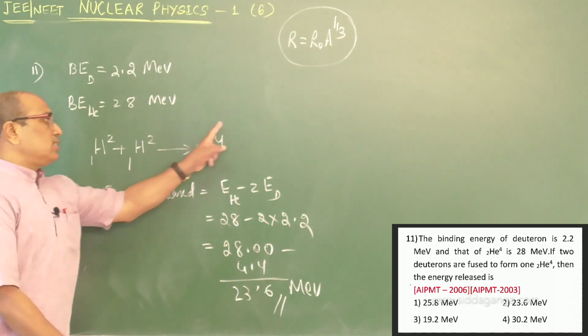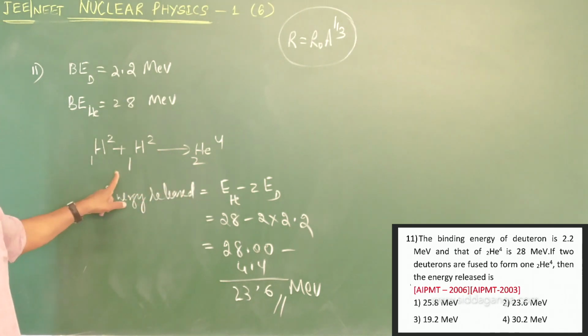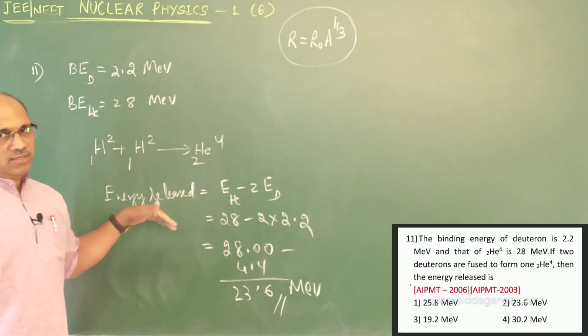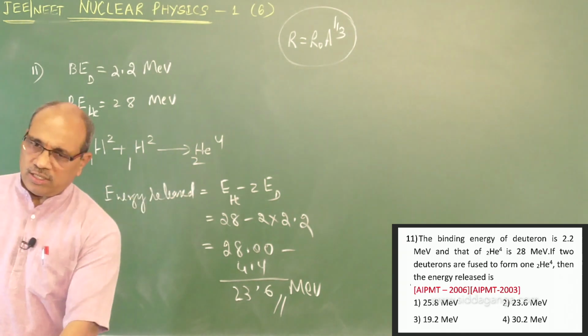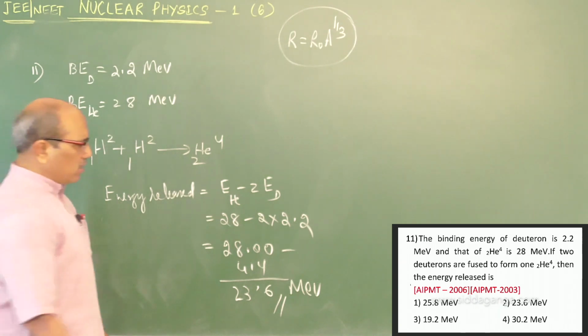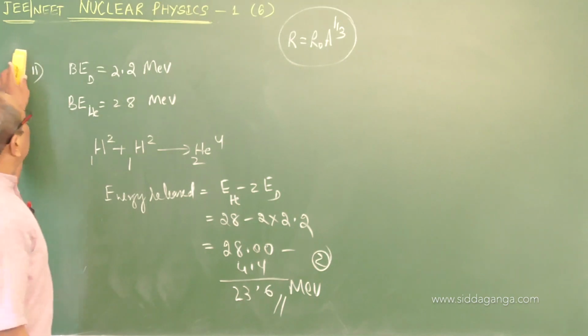So I told you this is more stable compared to these two. This has higher binding energy than this. Therefore, it will have a positive mass defect. The higher the binding energy, the higher the mass defect. The answer is the second one. Come to the next.